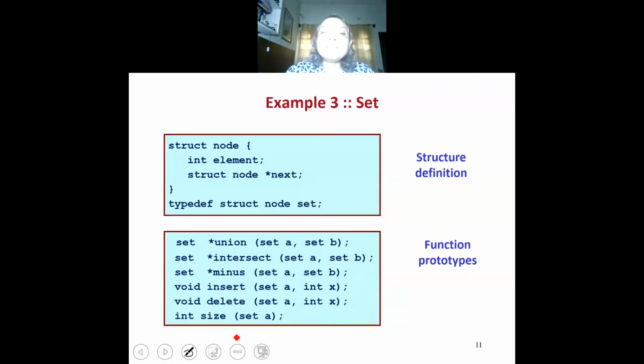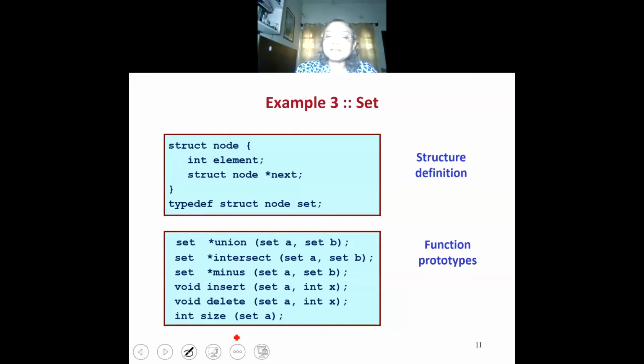Now, how will you implement a set? There are various ways in which you can implement a set. You can implement a set using an array. You can implement a set using a linked list. Suppose you are working with integers. The array or linked list can be kept in a sorted fashion or in an unsorted fashion. It is your choice. However, you must make sure that however you are implementing the data type, these functions, union, intersection, minus, insert, delete, size, do the job as specified.